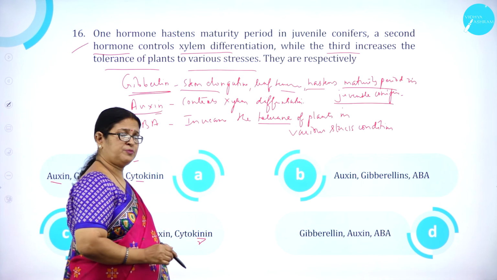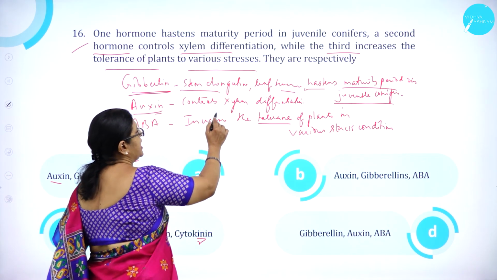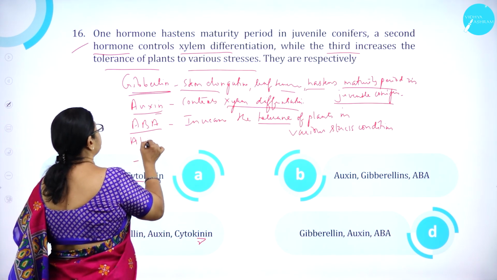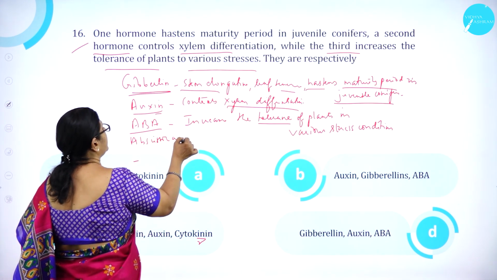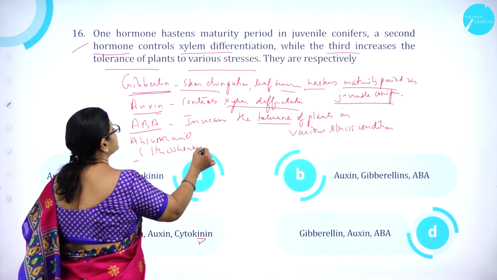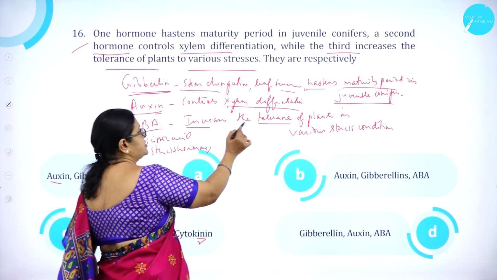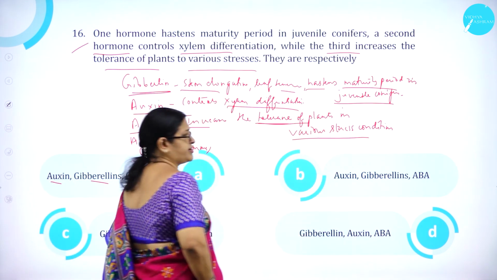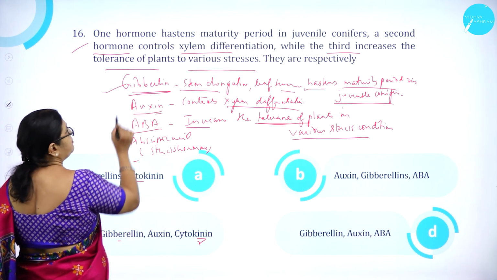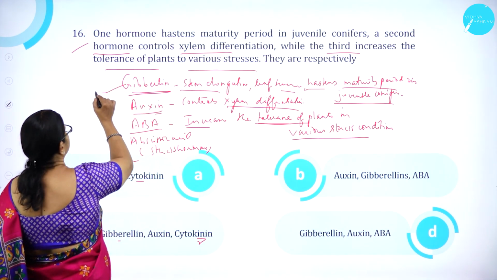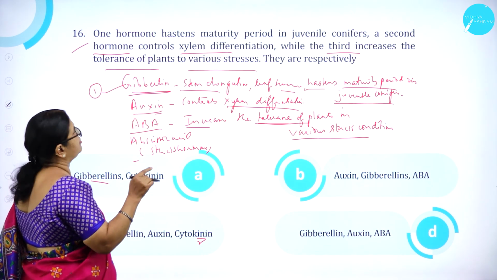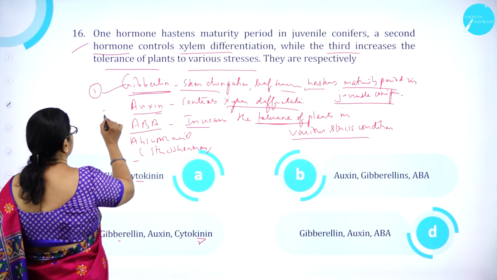Auxin is a growth promoting hormone that controls xylem differentiation, whereas abscisic acid, which is also called the stress hormone, increases the tolerance of plants in various stress conditions. So the hormone which hastens the maturity period in juvenile conifers is gibberellin, and the second hormone, which controls xylem, is auxin.